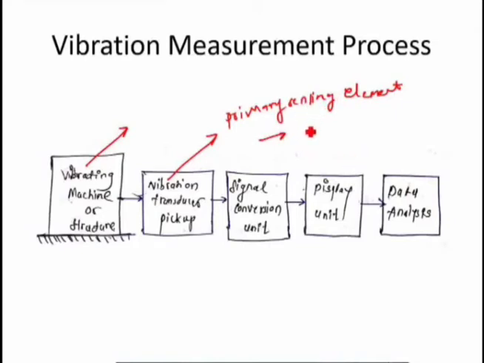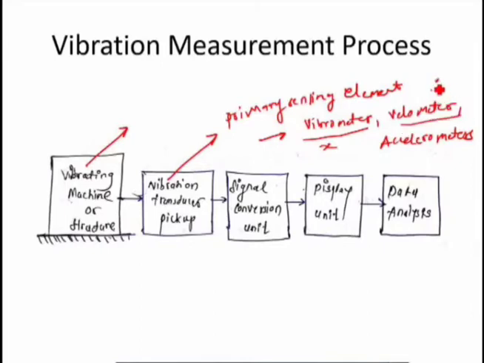The first one is the vibrometer. The second one is the velometer, and the third one is the accelerometer. All these three are nothing but vibration measuring instruments, or they are also called vibration pickups or primary sensing elements, where the vibrometer measures x, that is the displacement, the velometer measures the velocity x dot, and the accelerometer measures the x double dot, the acceleration, depending upon the application.